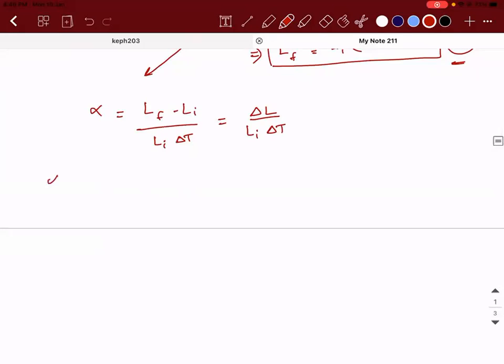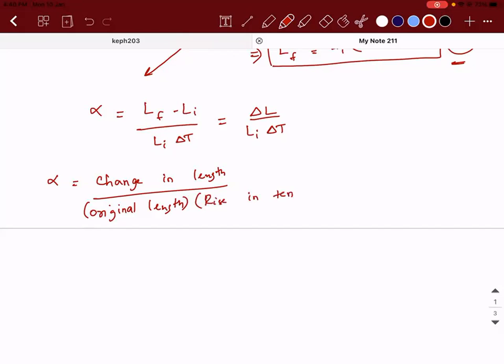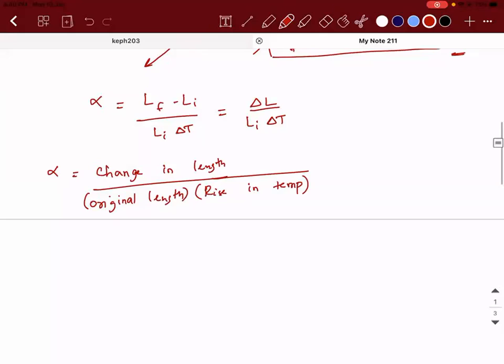So how can I define alpha? It is the change in length divided by original length into rise in temperature. Okay, so this is the formula. This is the mathematical expression which is known to us. Now let's think of your question.